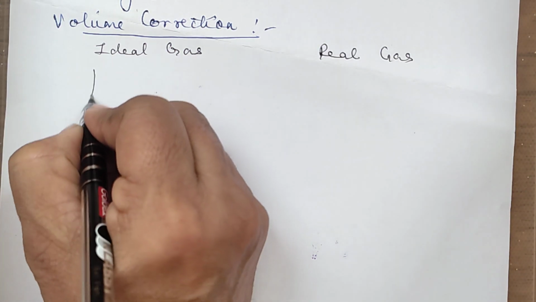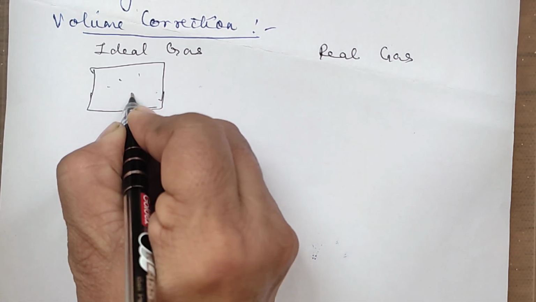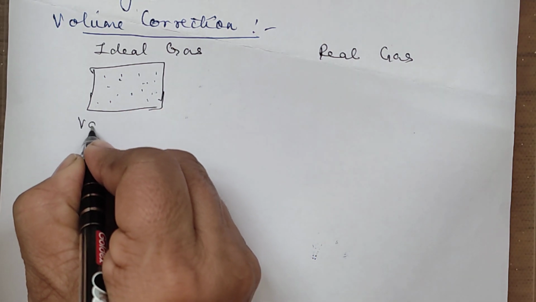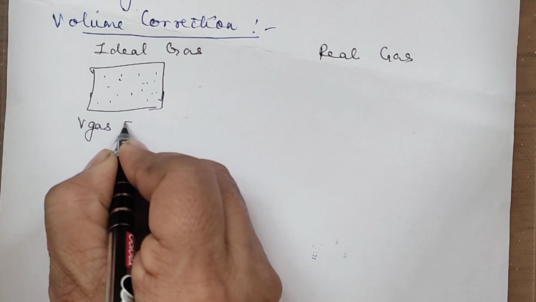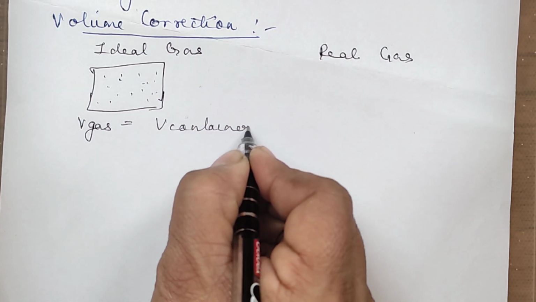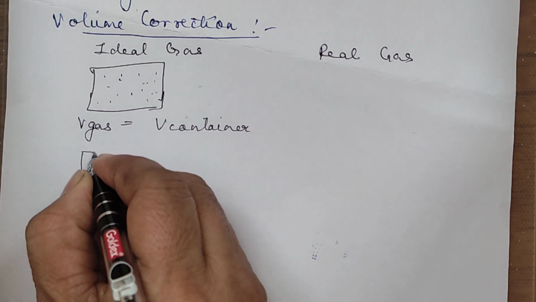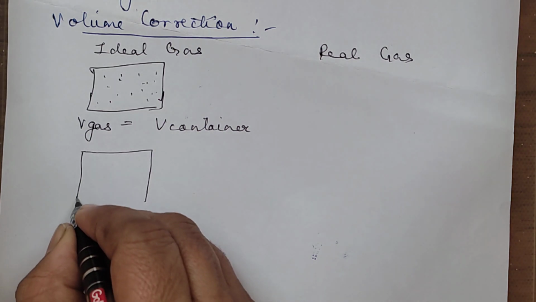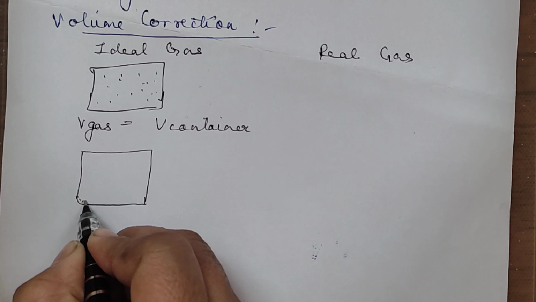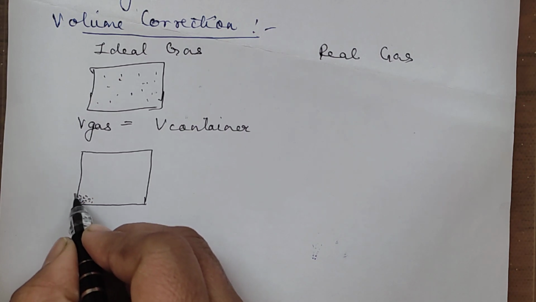Ideal gas and real gas. In an ideal gas, you have this container, and because the gas molecules are too small in size, we say the volume of the gas is equal to the volume of the container. Even though we try to bring all the gas molecules together, they will occupy only this much part of it, which can be neglected.